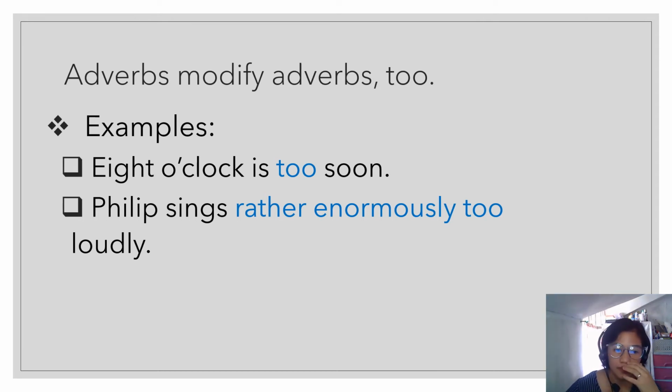Okay? 8 o'clock is too soon. Philip sings rather enormously too loudly. Okay, again, soon and loudly are also adverbs. Okay, and they are being described by another adverb, too: too soon, rather enormously, too loudly. Okay, so here I show you how we can use the adverbs to describe the verb, the adjective, and the other adverb by the use of the adverb itself.